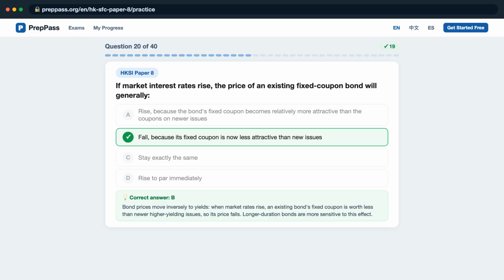When market rates rise, an existing bond's fixed coupon is worth less than newer higher-yielding issues, so its price falls. Longer duration bonds are more sensitive to this effect.